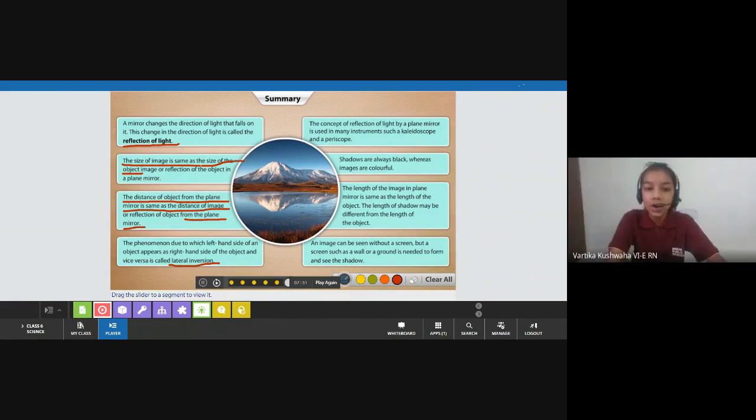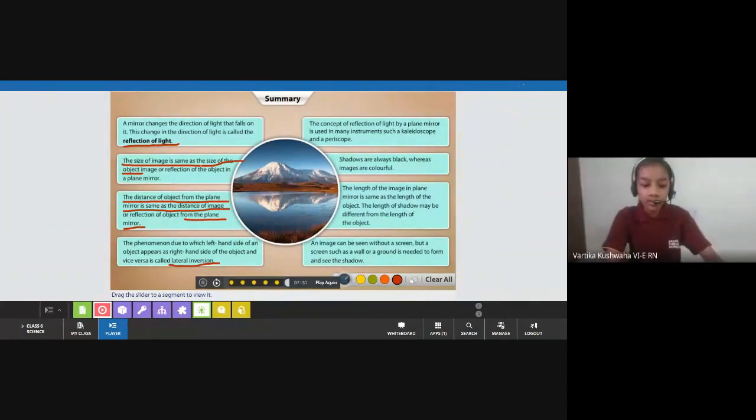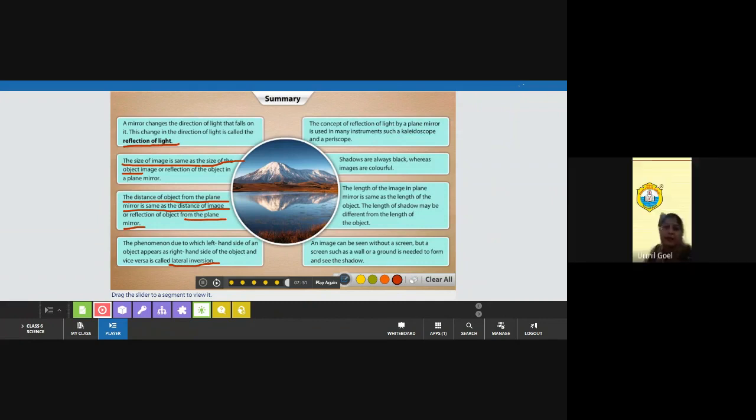The length of the image is same as the length of the object, but the length of the shadow is not the same. It may vary. It may be same, it may increase or it may decrease. Very good.